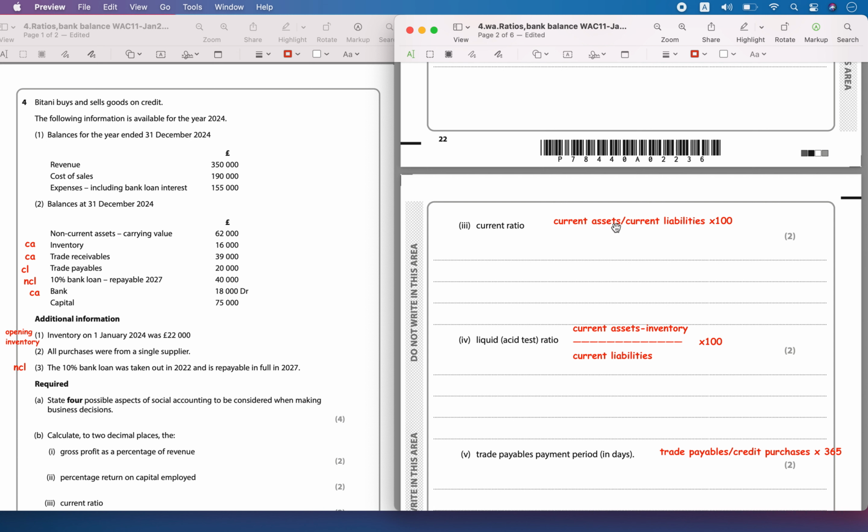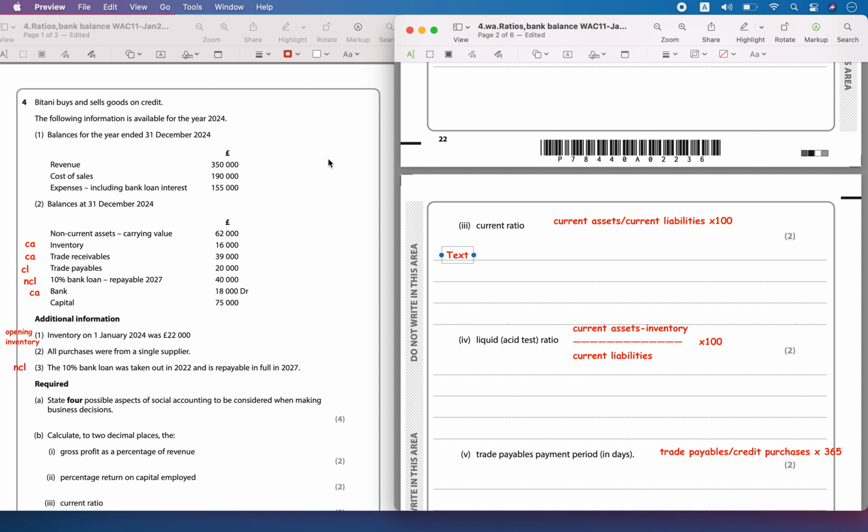Then we have the current ratio: current assets versus current liabilities. So what are the current assets? Current assets are inventory, trade receivables and bank.